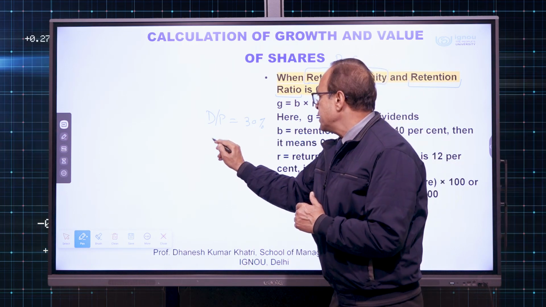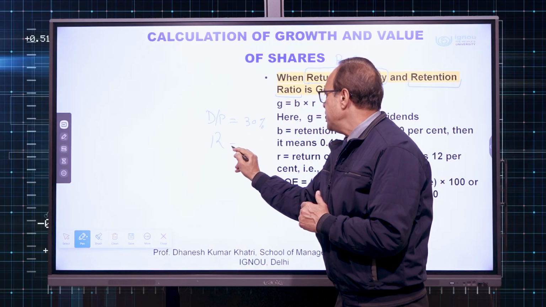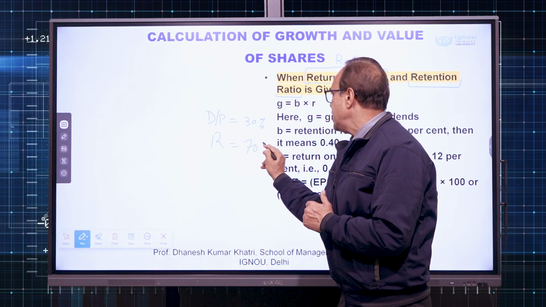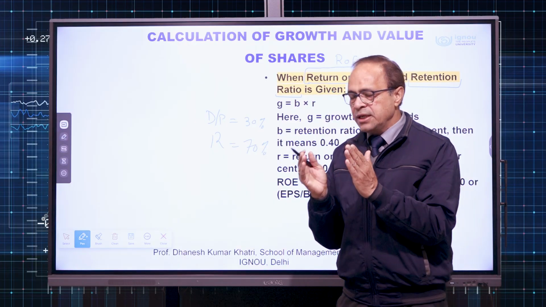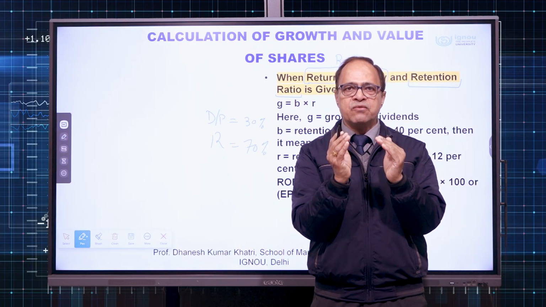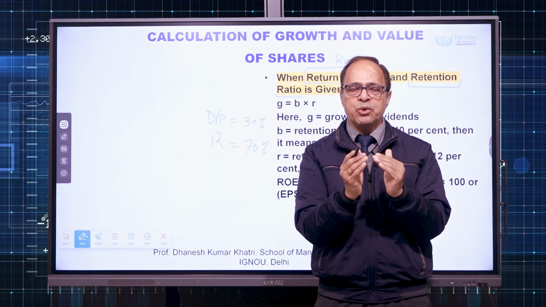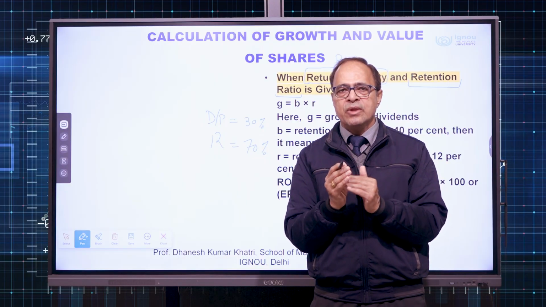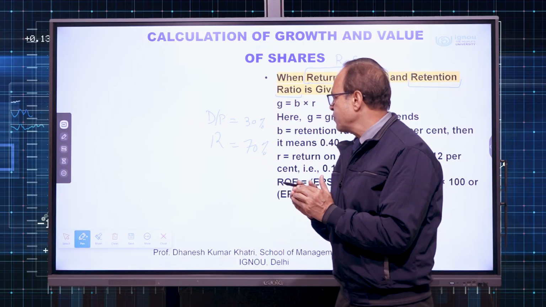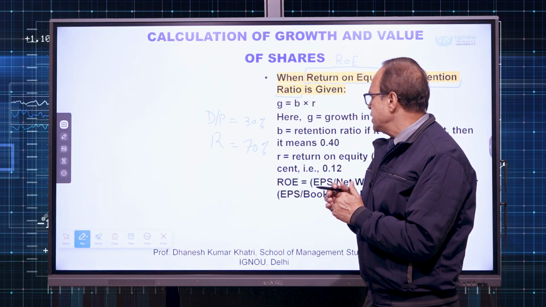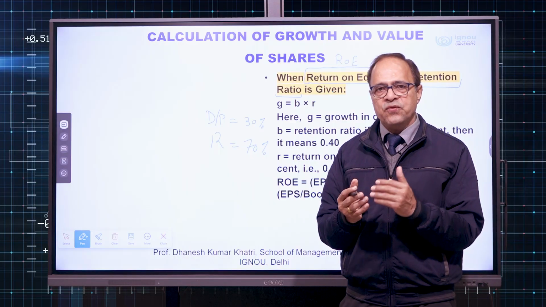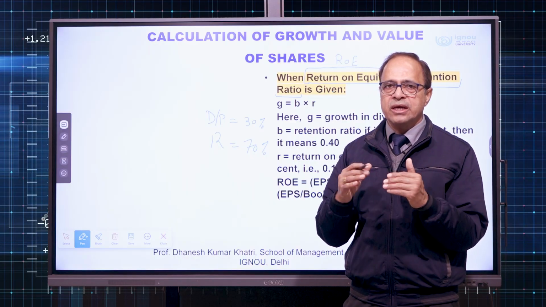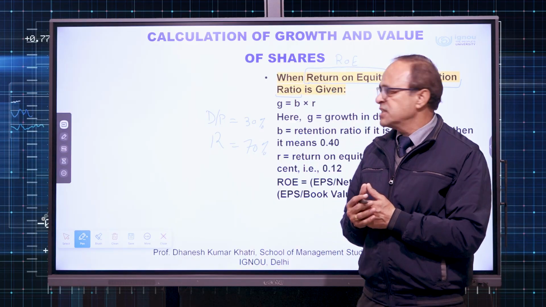And the retention ratio, the remaining 70%, is withheld by the company for reinvestment purposes. So, the retention ratio is that proportion of the earning which is not distributed as dividend, instead it is reinvested. If retention ratio is given, we can use that. If payout ratio is given, we can convert that into retention ratio.